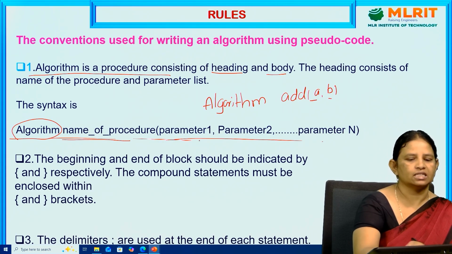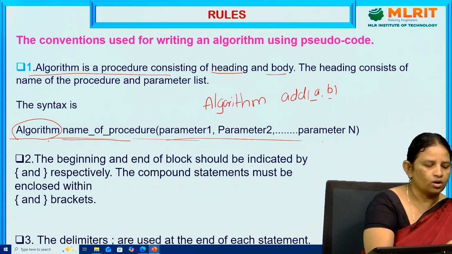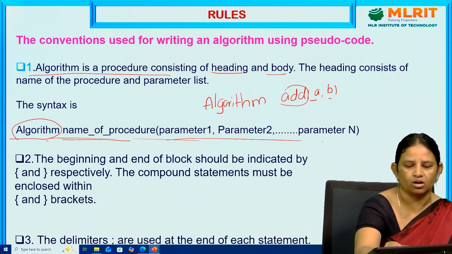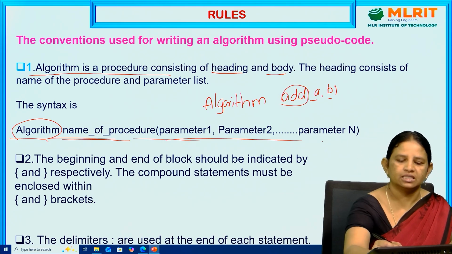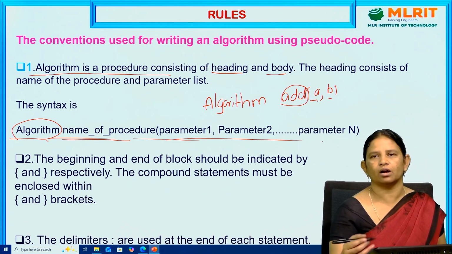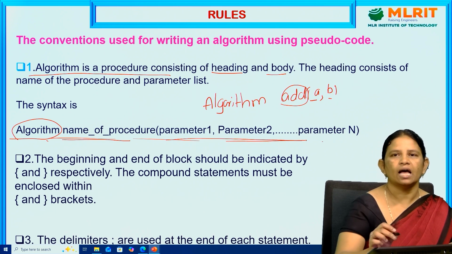This is called the algorithm heading. What does the heading consist of? Algorithm, that is the keyword, the name of the procedure, meaning the name of the algorithm, and the parameters. You can take any number of parameters, but each parameter is separated with the comma operator: a comma b comma c, any number of parameters you are going to consider. This is called the heading.